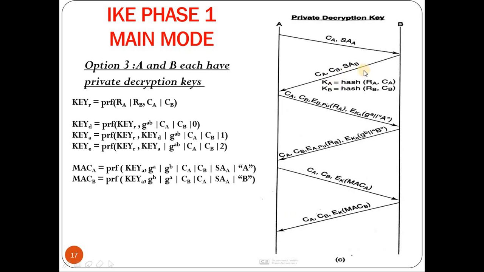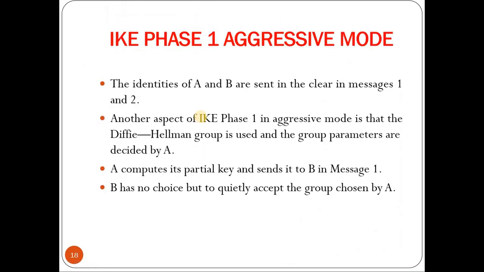So in this way, again, the first two steps are used for the exchange of the cookies and the SAs. The third and fourth communications are used for generation of keys, and in this case we also exchange the identities of both users. And in the fifth and sixth communications, basically authentication happens.